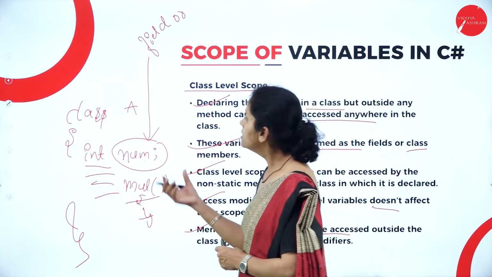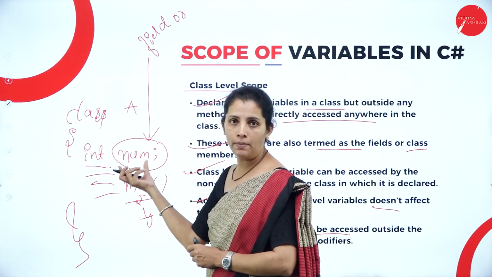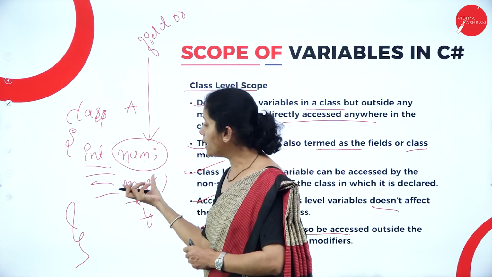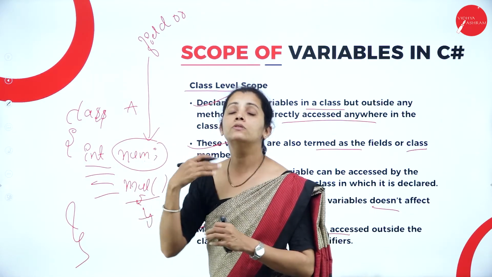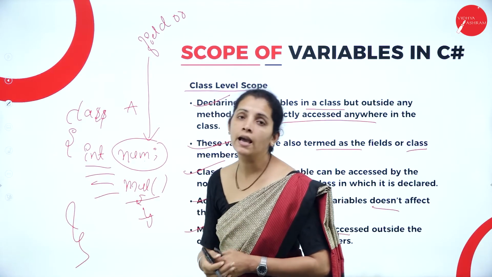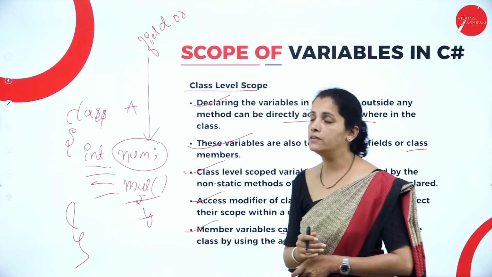That means this variable which is declared within the class can be accessed outside the class by using access modifier.